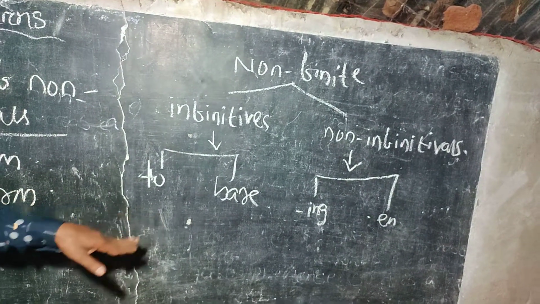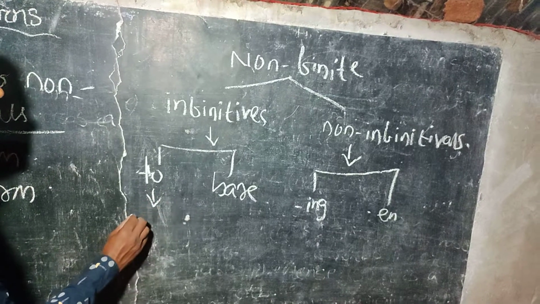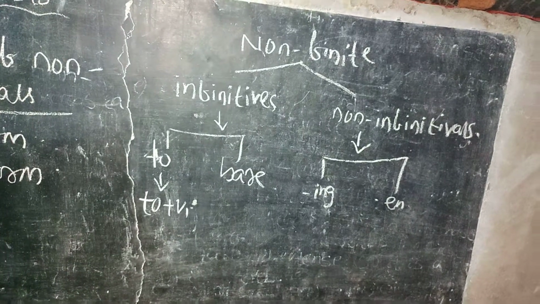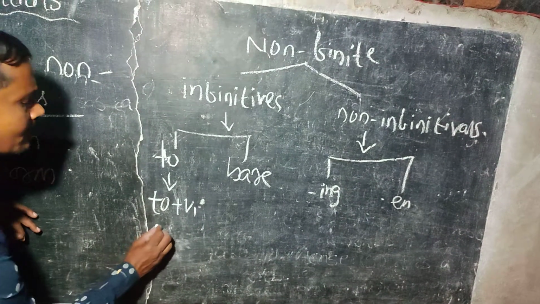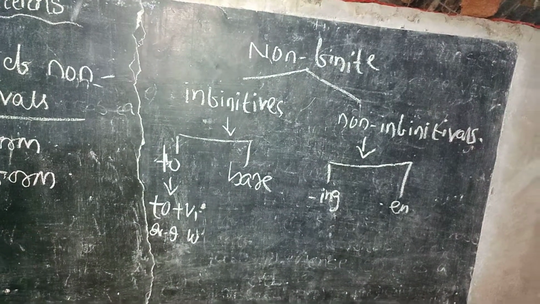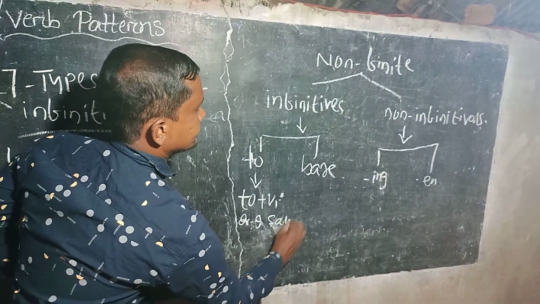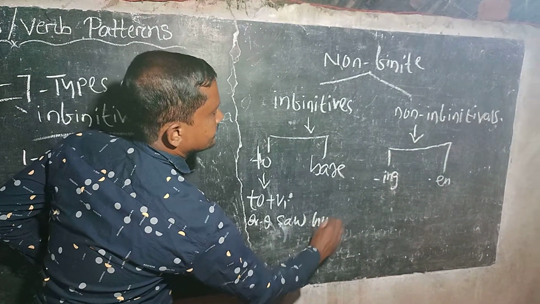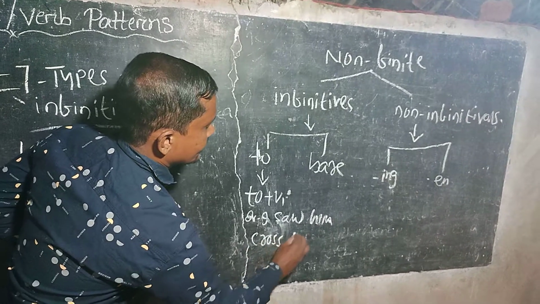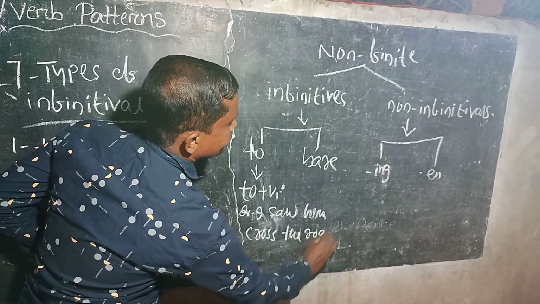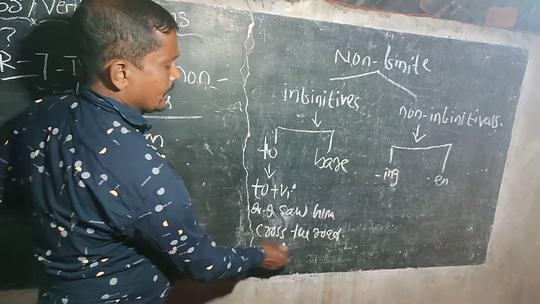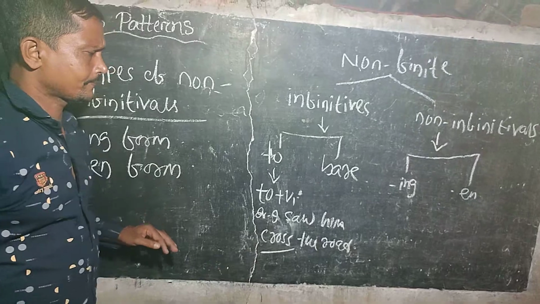And what is to infinitive? To means to plus v1. To plus v1, that is known as to infinitive. Example: I saw him cross the road. I saw him cross the road. Here now you can see cross is the non-finite verb.